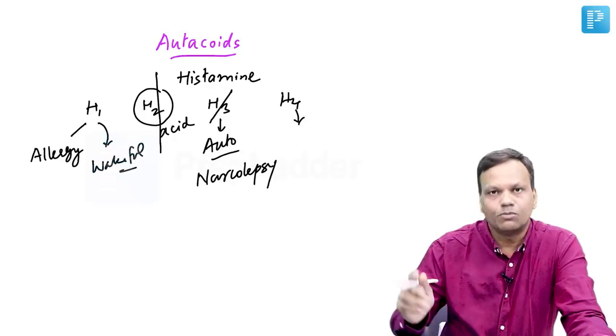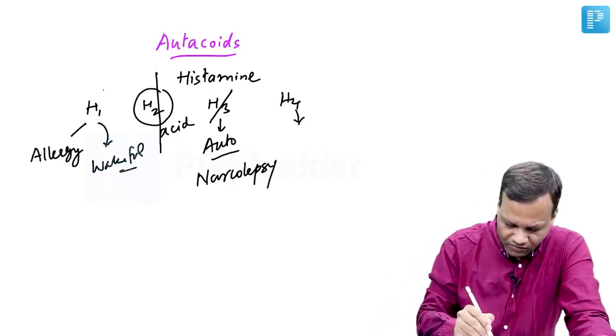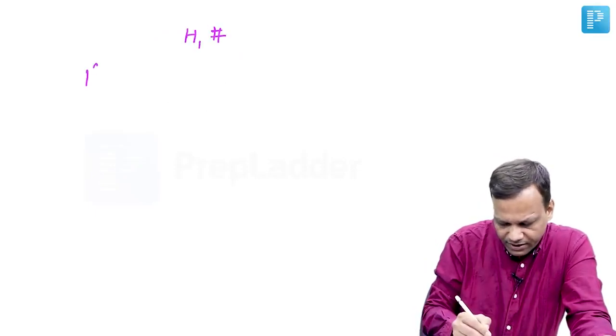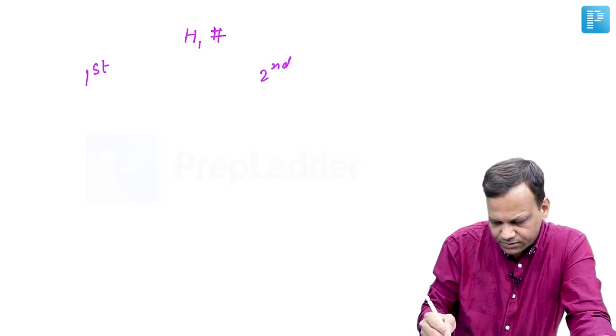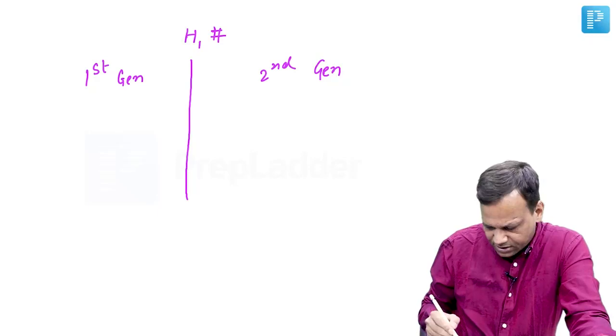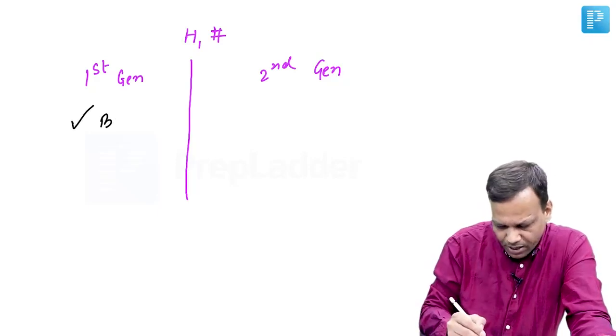And H4 causes chemotaxis. The most important drugs will be drugs which block H1 receptors. So they are called H1 antihistaminics or simply antihistaminics. They are divided into first and second generation drugs. The basic difference between the first and second generation antihistaminics is that first generation can cross the blood-brain barrier.